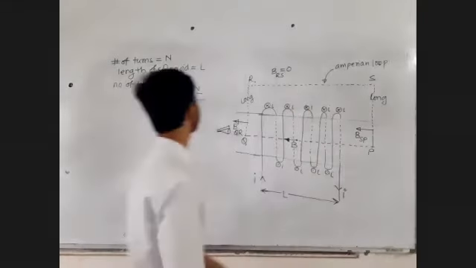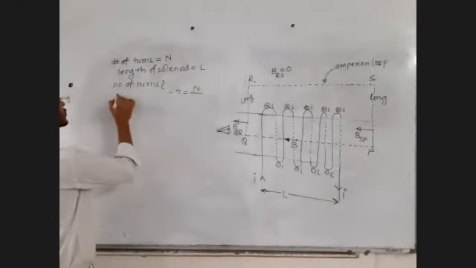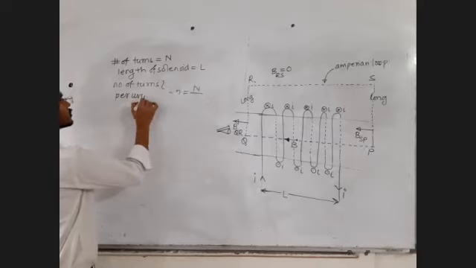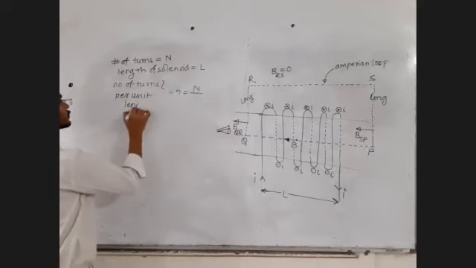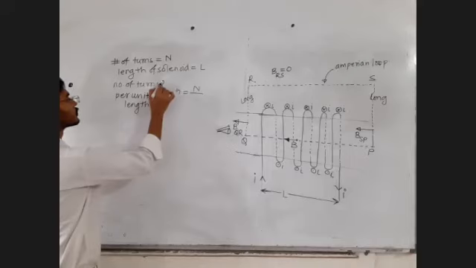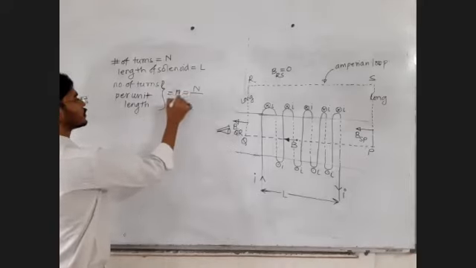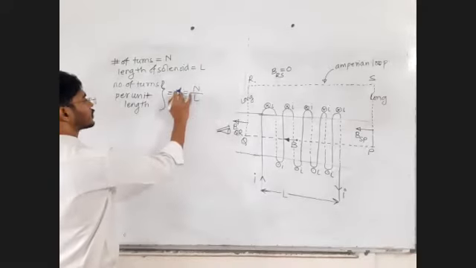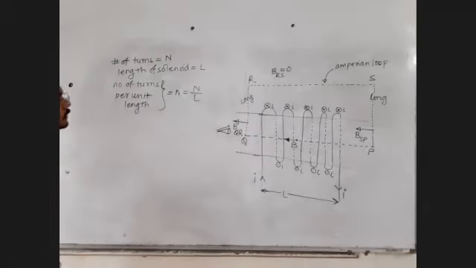Next task, apply Ampere's law and get the answer. Number of turns per unit length, small n, is equal to capital N upon capital L. Fine.